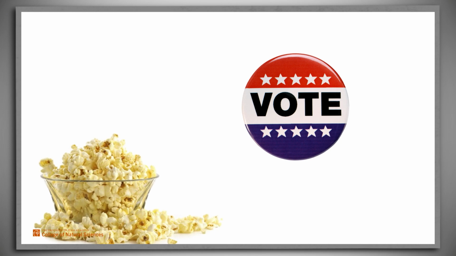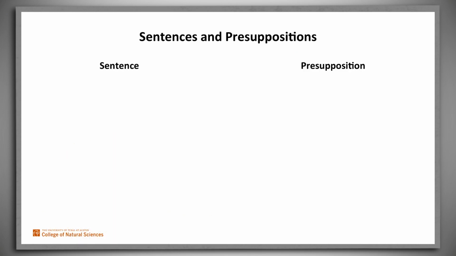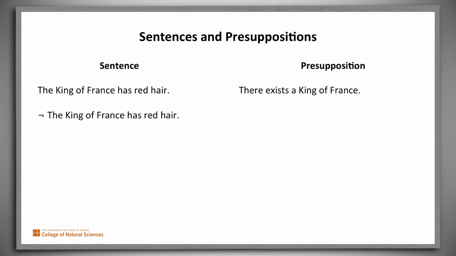Notice that if we negate a sentence, its presuppositions don't change. For example, consider again the King of France has red hair. Its presupposition is that there is a King of France. But now consider the negation of the original claim, namely that the King of France doesn't have red hair. Its presupposition is the same, namely that the required king exists. Let's look at one more. Popcorn is crunchier than democracy.